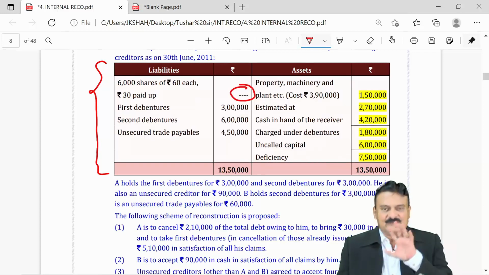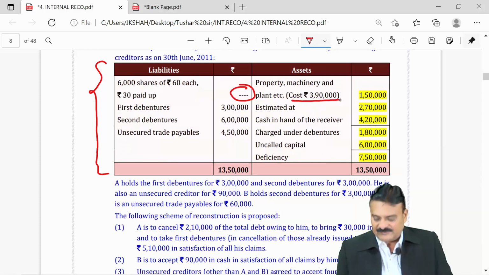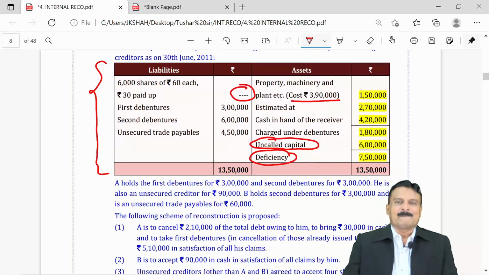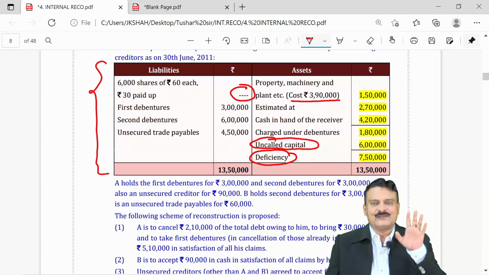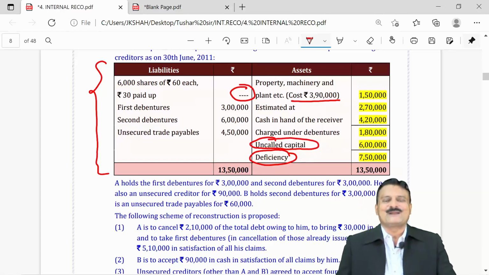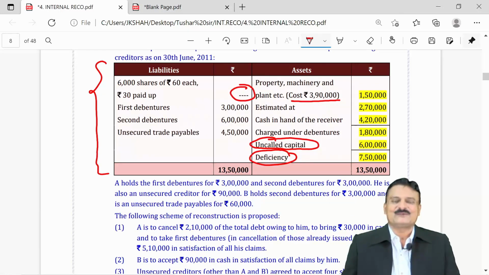All these things are given to you. If you see the asset side, property, plant, cost is here and their estimated value is given there. Then some deficiencies are available here. Something surprising, uncalled capital is here. So these things given to you apparently indicate that these are not a balance sheet.